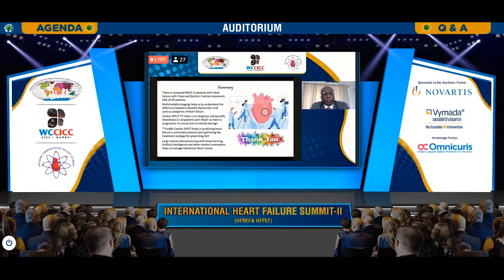Cardiac SPECT not only helps us to understand HFpEF and also the amyloid infiltration, but MIBG cardiac SPECT helps us to predict heart failure and optimize expensive treatment strategies that have evolved, especially in device implantation and all. And deep learning and artificial intelligence is what is going to be the rule of the day in future.